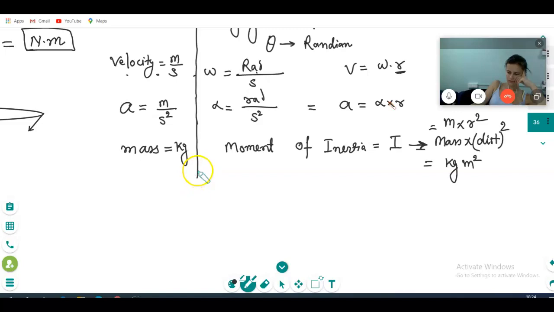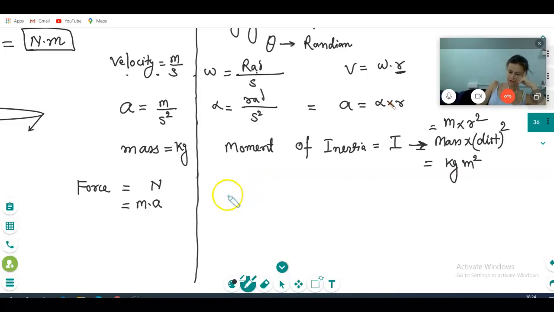Now tell me, mass is over, then force. Force is equal to how much here? Newton, or you can say mass into acceleration.